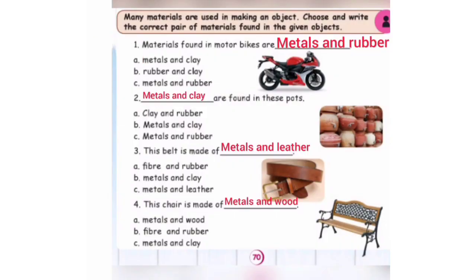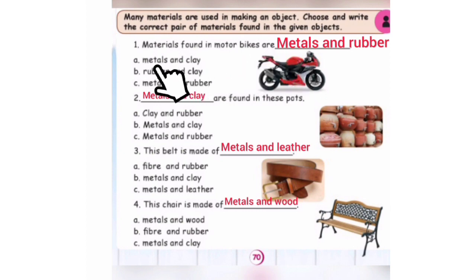Look here, children. Many materials are used in making an object. Do you know, children? Yes, very good. Choose and write the correct pair of materials found in the given objects. Shall we do, children? Yes, very good. First one, materials found in motorbikes are. See these motorbikes. What are the materials found in this bike?